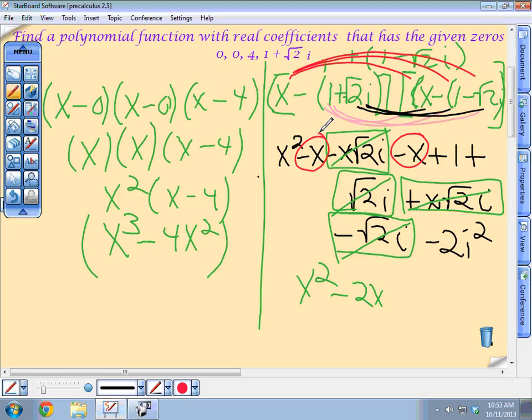x squared minus 2x plus 3. Hold on a second. I think I got it. Let me see what you're missing. You're missing a plus square root of 2i, right? Square root of 2i, yeah. It's just in between there. It doesn't really matter, they're going to cancel out. That cancels, bye-bye.